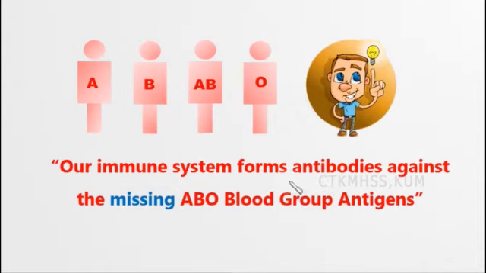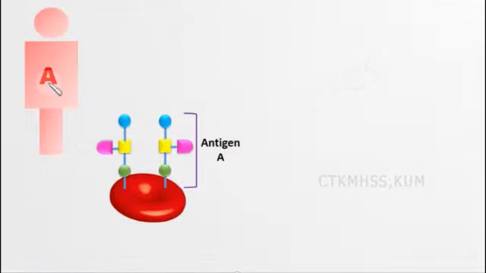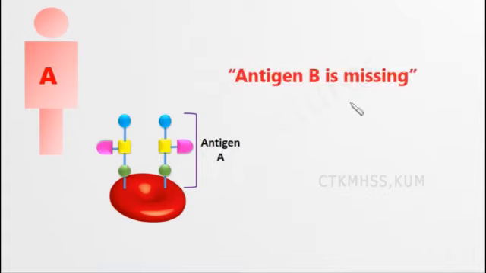Now we will see here. This is a person with A blood group. So normally, he has antigen A. What will be missing is antigen B. So the antibodies that will be present are anti-B antibodies.